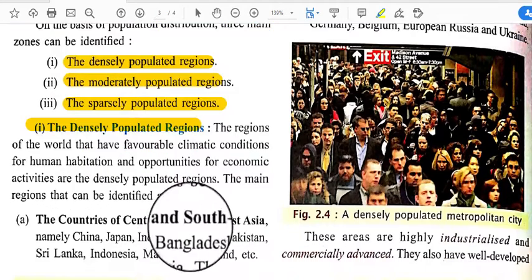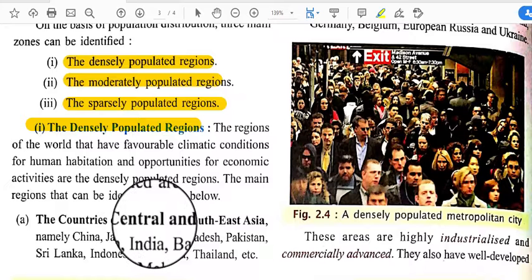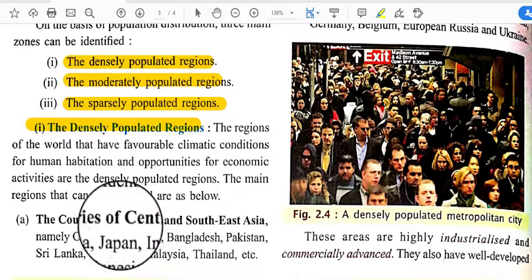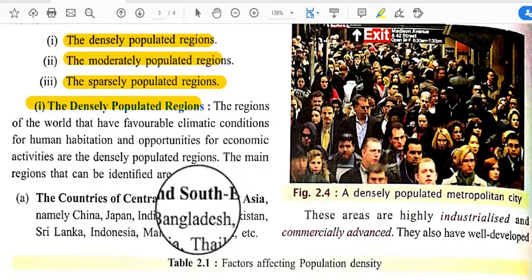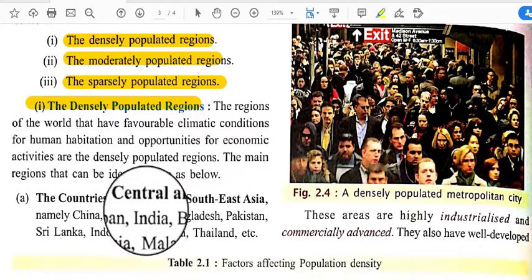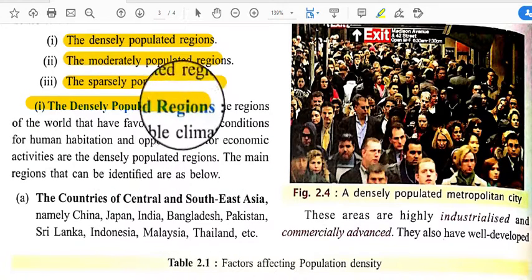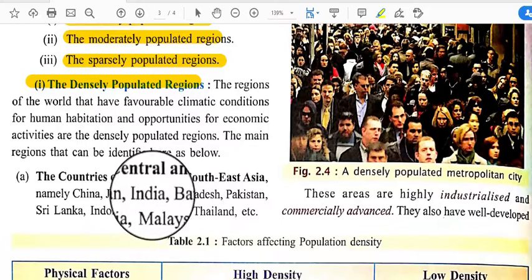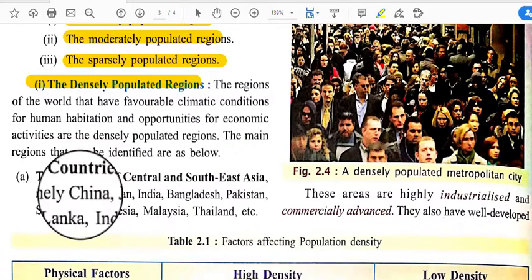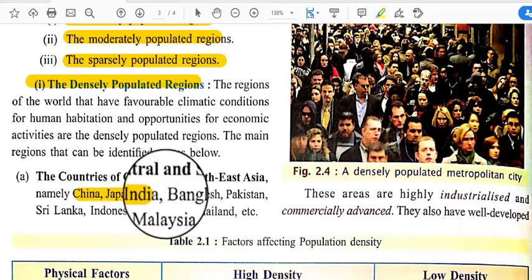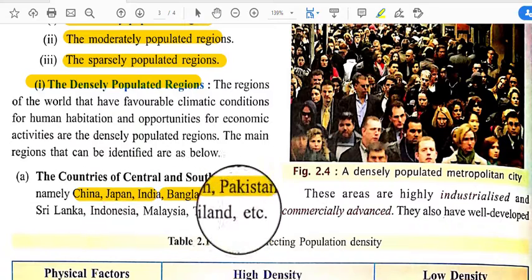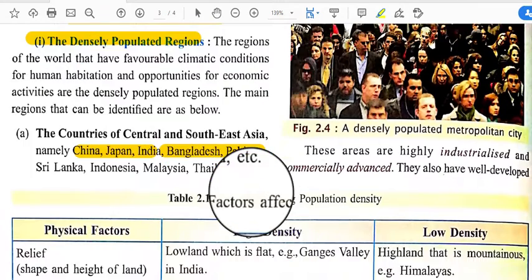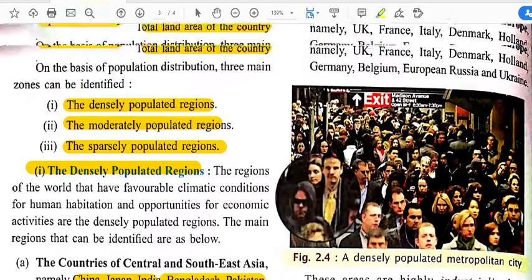Those places are identified as densely populated regions. The countries of Central and Southeast Asia, namely China, Japan, India, Bangladesh, Pakistan, Sri Lanka, Indonesia, Malaysia, Thailand, etc., have a high density of population.